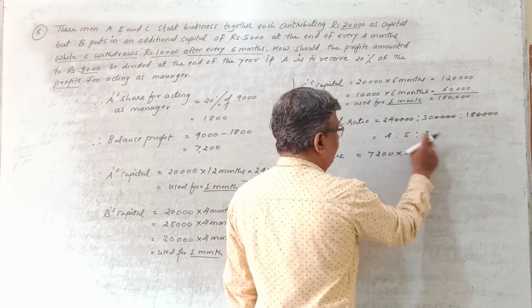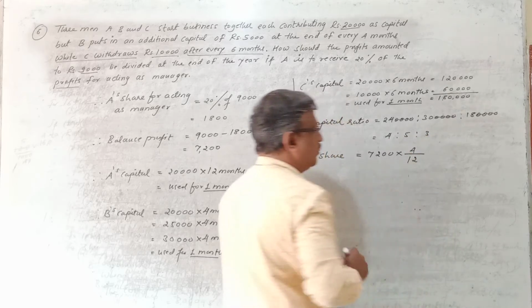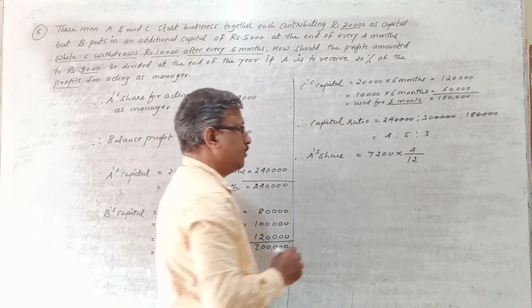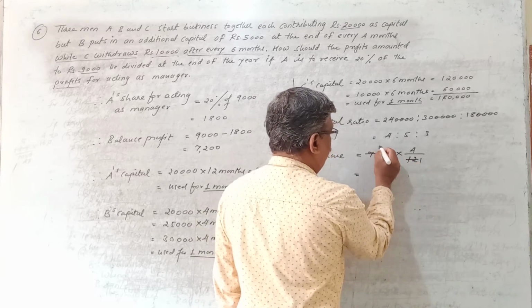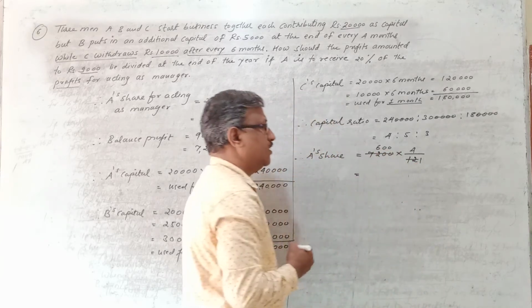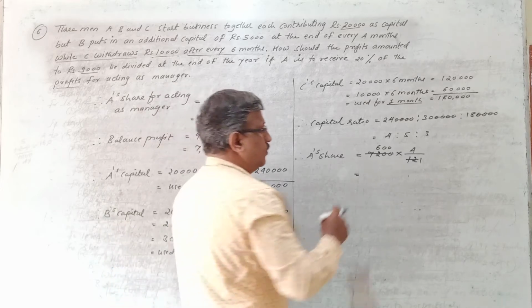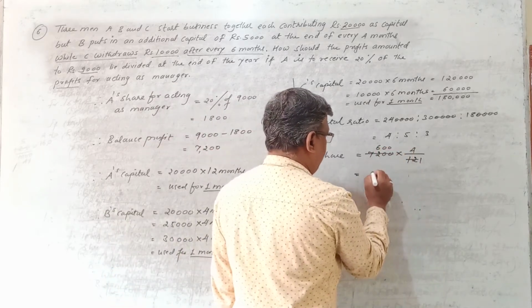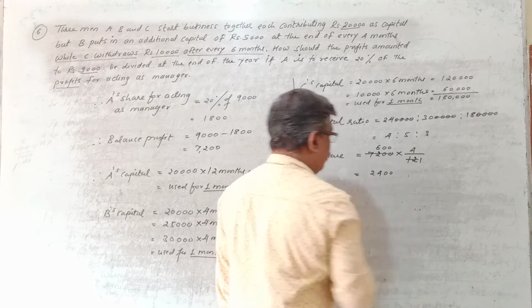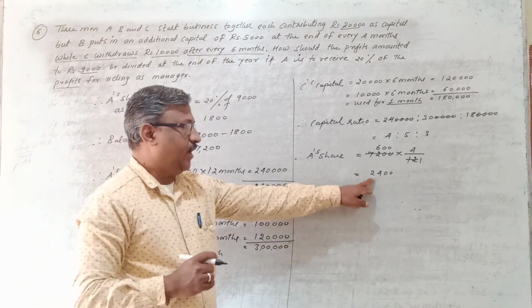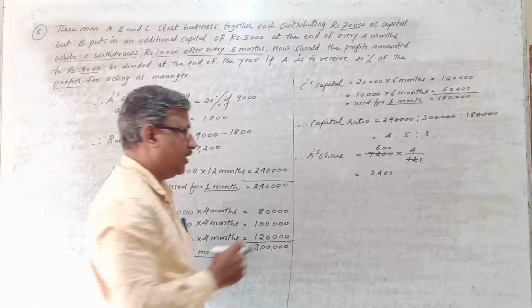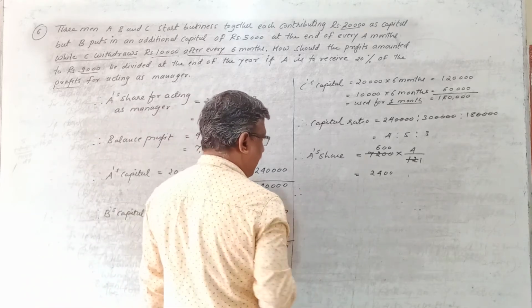So total of these three terms comes to how much? 12, right? So divide this. 12 ones are 12, 6 are 72. So 600 into 4, you'll get 2,400. So out of this balance profit, A gets 2,400. Like that, you have to distribute to B and C now.